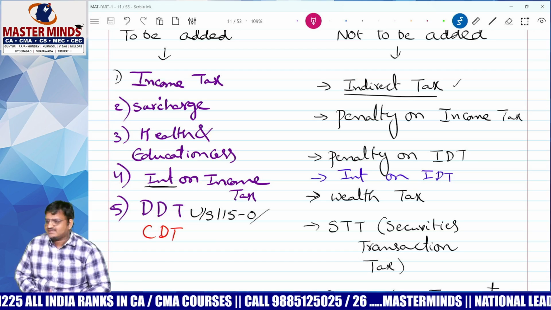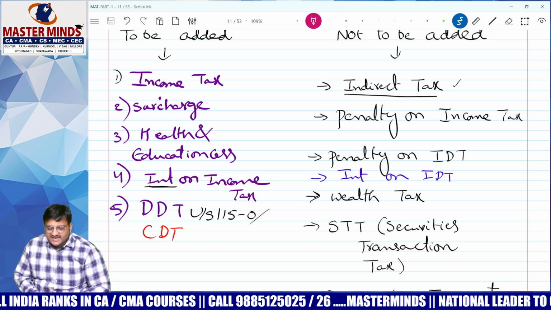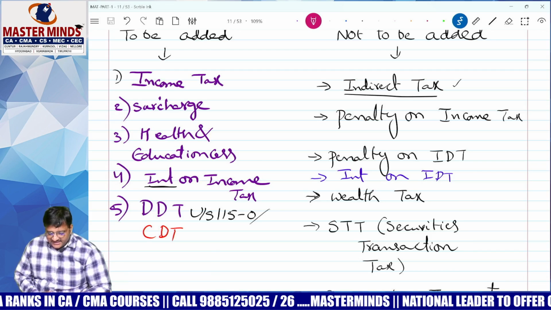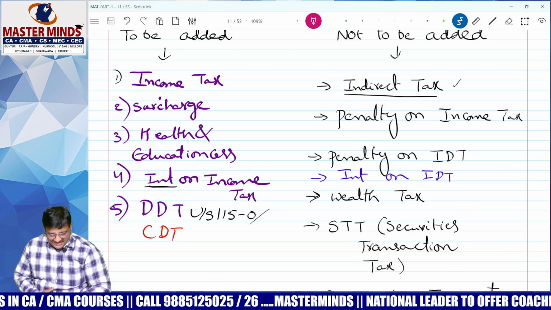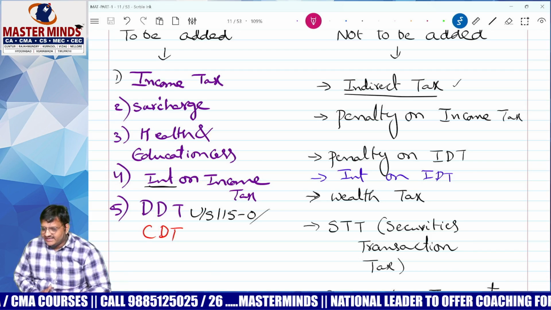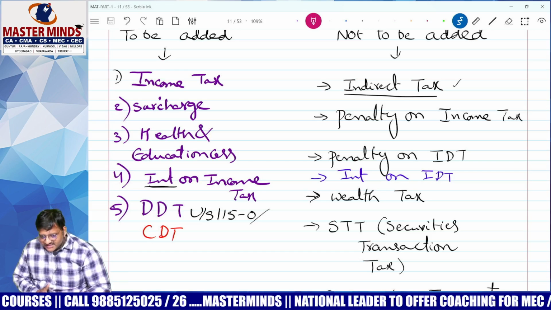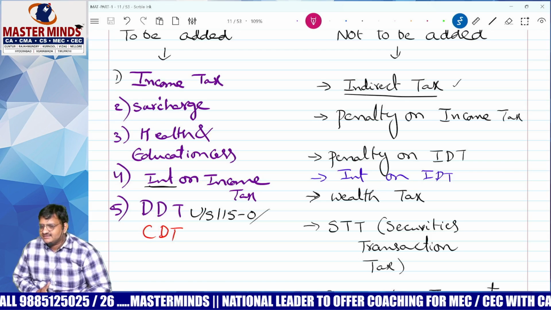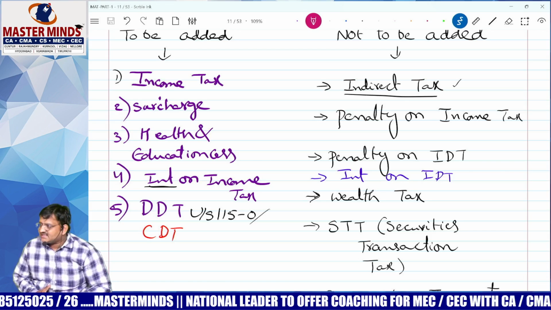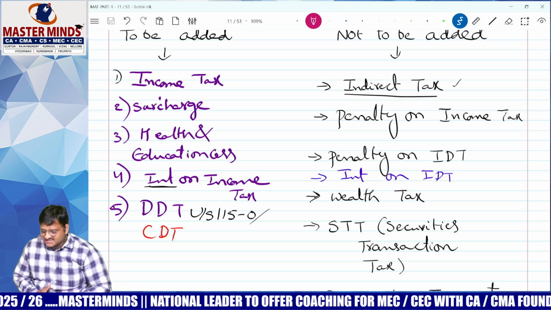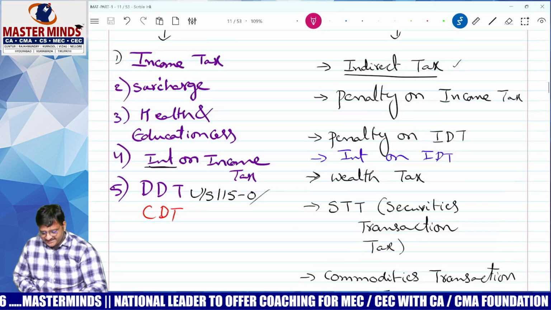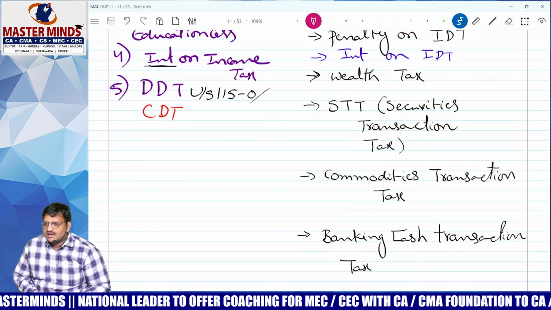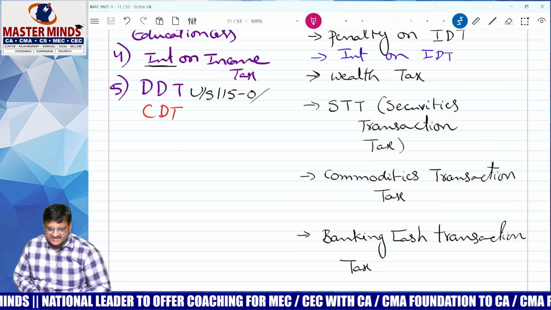Penalty on income tax? No. Penalty on IDT? No. Interest on IDT? No. STT, securities transaction tax. You know what STT means? If you buy and sell shares through a recognized stock exchange, that is STT. What is CTT? Commodity transaction tax.